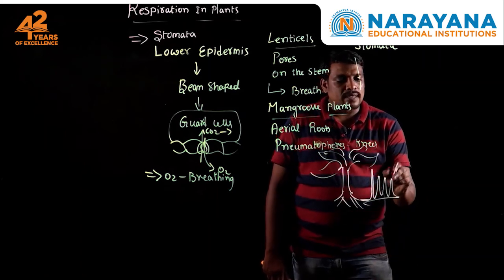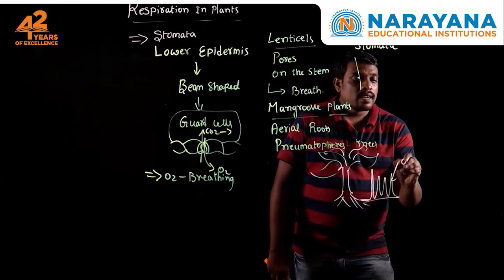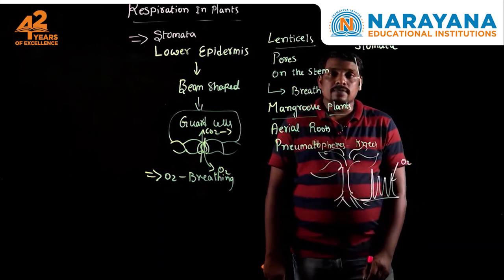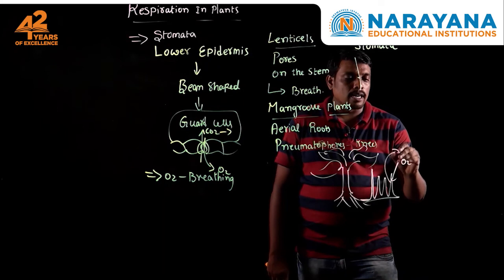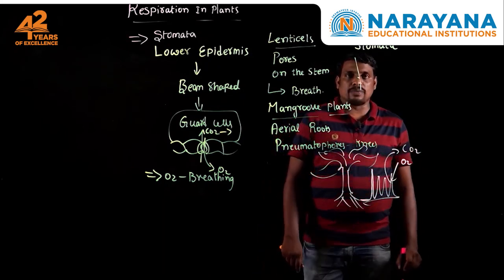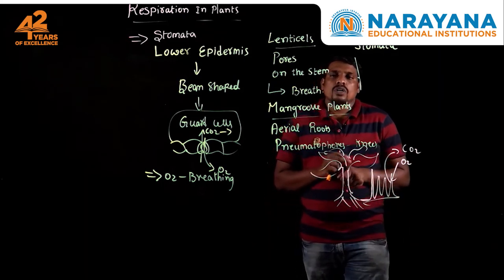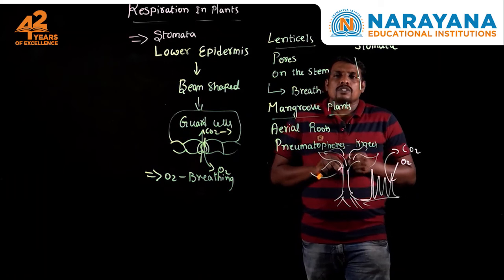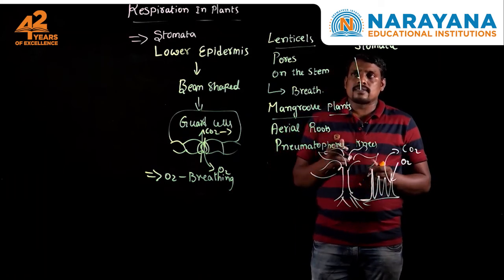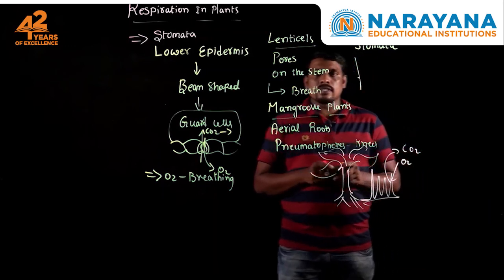With the help of these tiny pores, these mangrove plants take oxygen into themselves and release carbon dioxide to the atmosphere during aerobic condition. During anaerobic condition, it will be quite the opposite. So plants have specialized structures like this for their respiration process, isn't it?